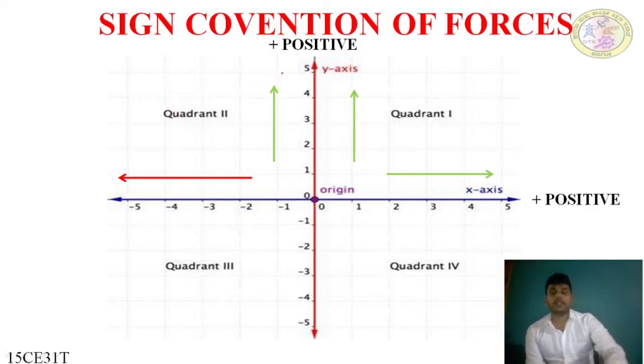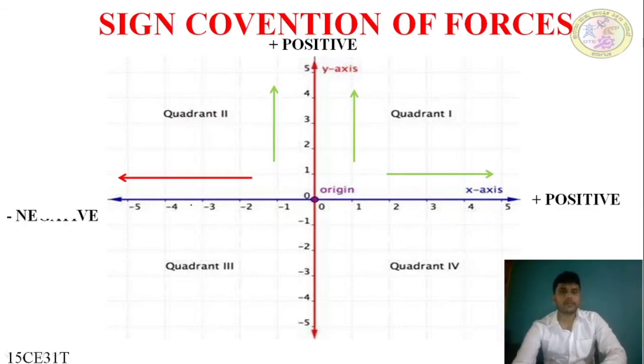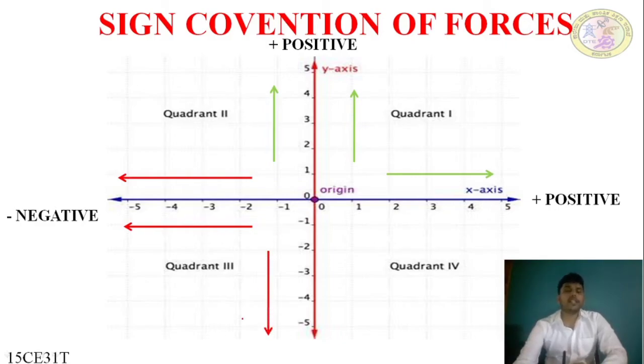As a result, the force moving in the left side, horizontal, is negative. The force moving upward is positive, as in the second quadrant. Next, coming to the third quadrant, the force moving in the left side is negative, and the force moving downward is also negative, as on the y-axis. Both are negative.